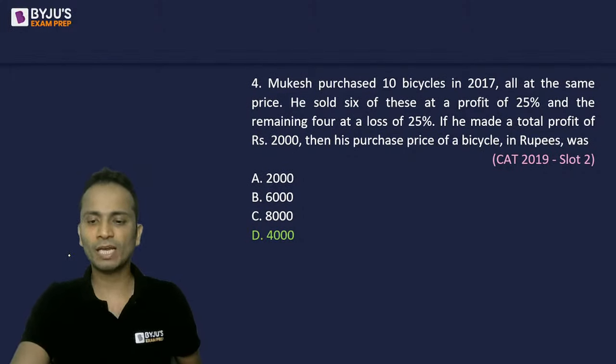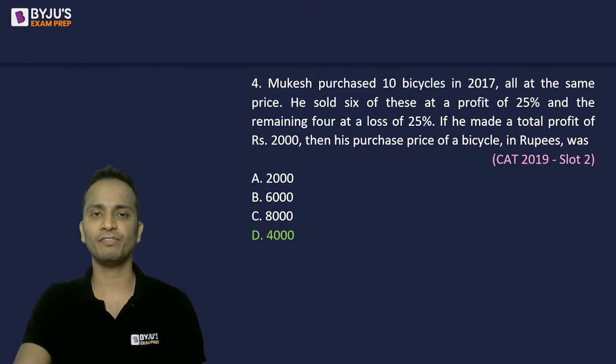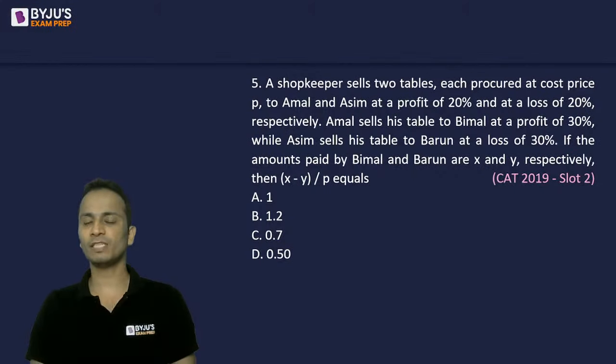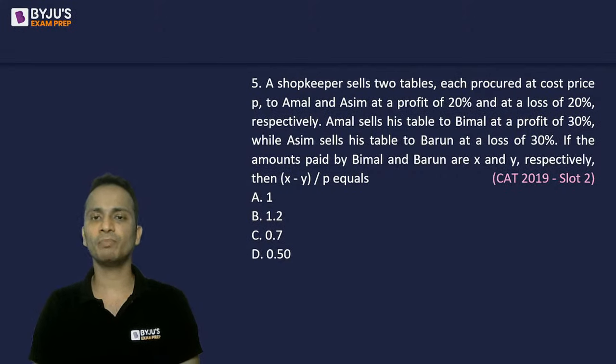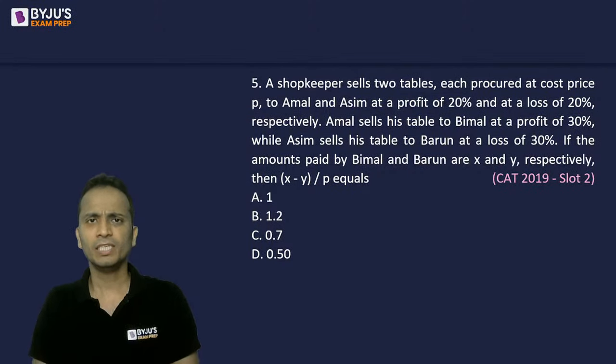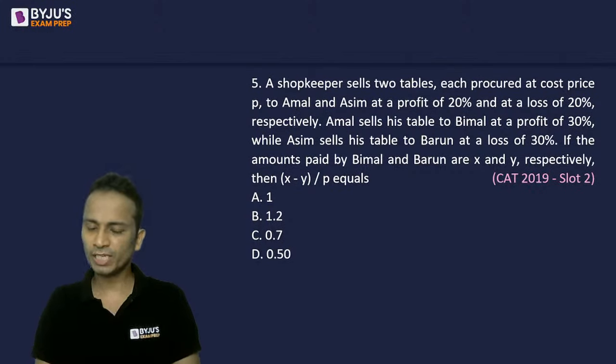Let's move on and look at the next question, question number 5. Question number 5, once again, CAT 2019 slot number 2. And if you do this question step by step properly, it is actually a very easy question. Okay, so read it and give me a quick answer for this one.